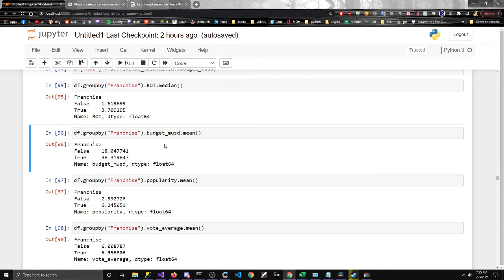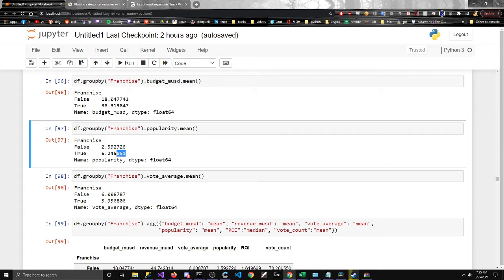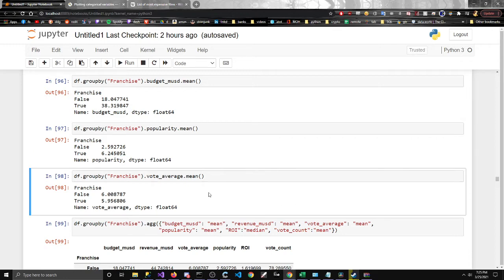So there's a good chance the second, third, and fourth ones are going to do well. So might as well invest more money to see if you can get more money out. I think that's the idea. So it does make sense, and obviously non-franchise movies have lesser budgets. And let's see, what is this one? Popularity. Looks well. Yeah, they all kind of make sense, to be honest.